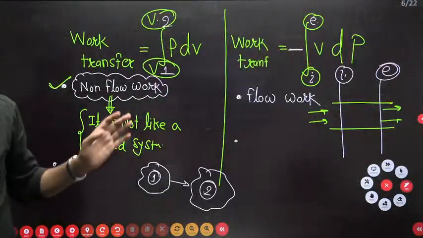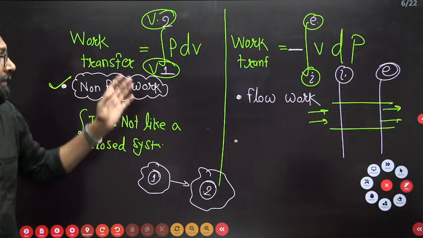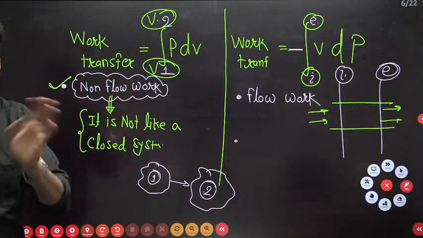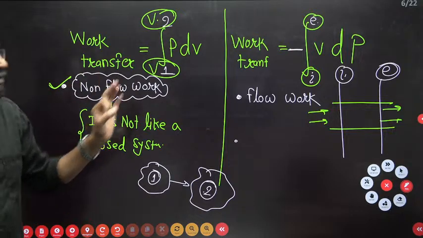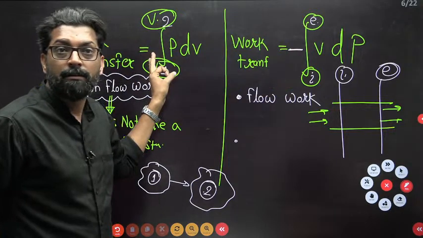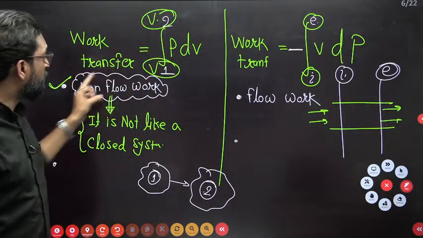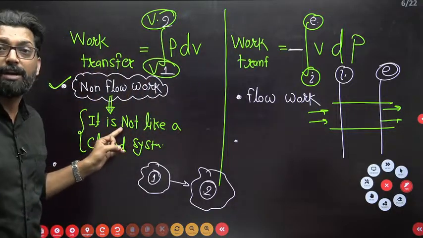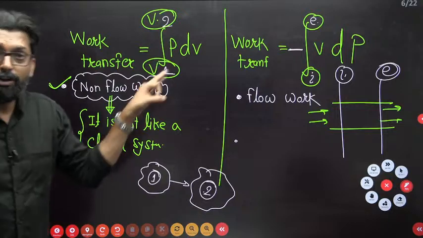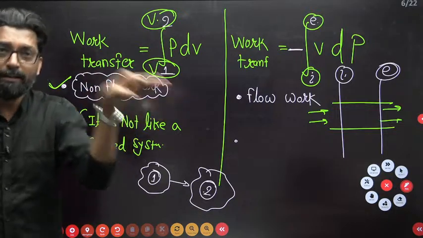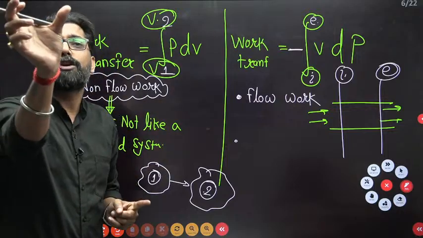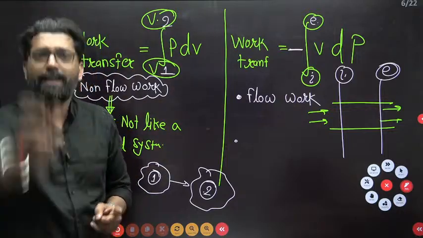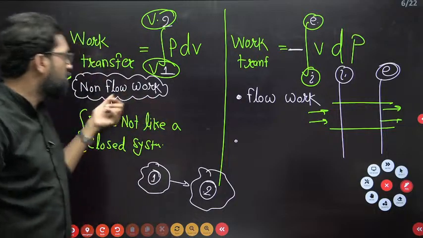I know that on the YouTube channel, such type of content is not available. A very crystal clear, subtle concept is there. So these are two different things. And one thing is very important: non-flow means it is not like a closed system. Non-flow means what your boundary will select. If there is a system, and the system has some portion of a boundary over which no flow takes place, that is called a non-flow system.